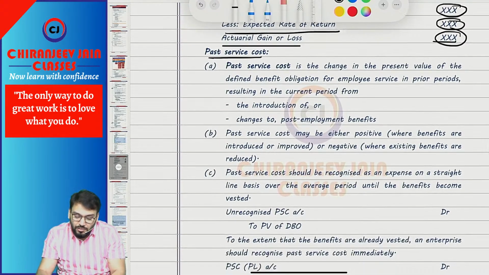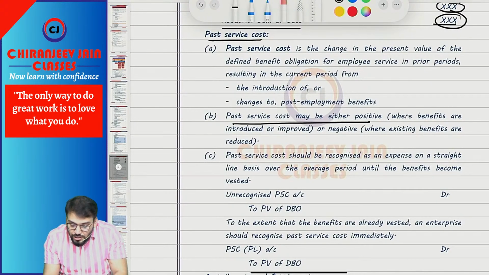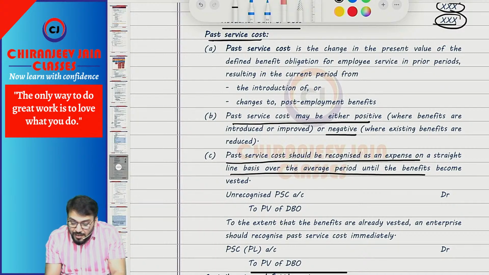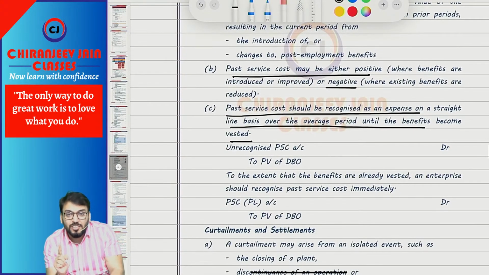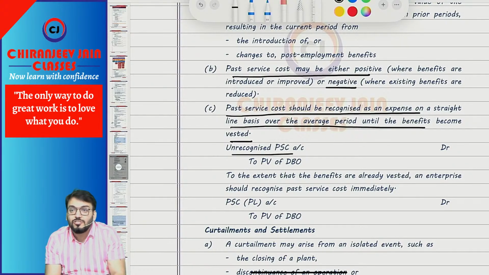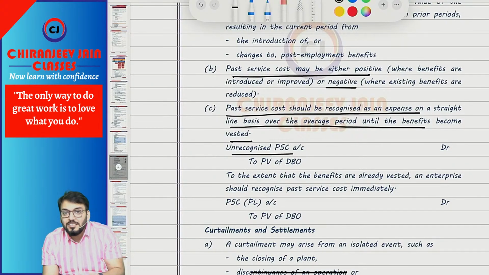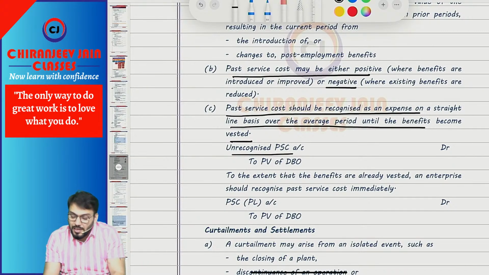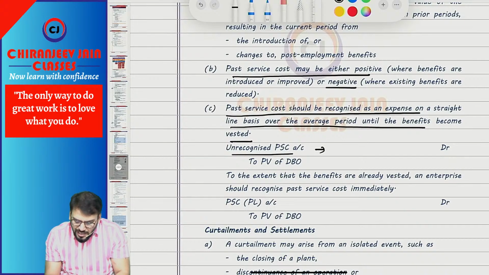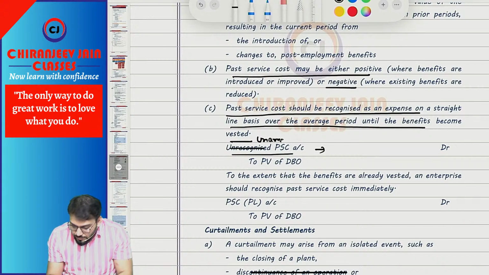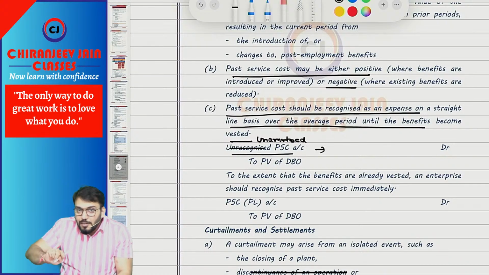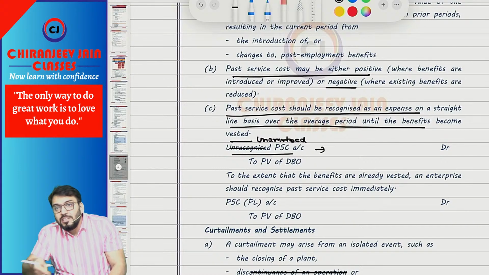Understood? Correct. What is the accounting treatment? Past service cost may be either positive or negative. It is to be recognized as an expense on a straight line basis over the average period until the benefit becomes vested. If the plan is unvested, what journal entry do you pass? Unamortized past service cost to present value of DBO, and this unamortized past service cost will be amortized to PL during the remaining vesting period.